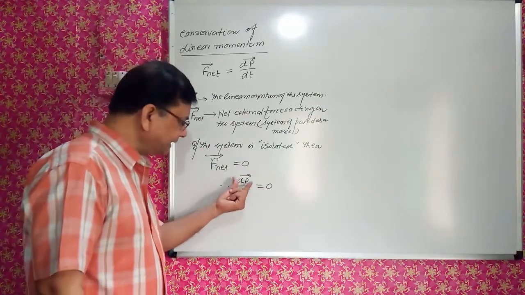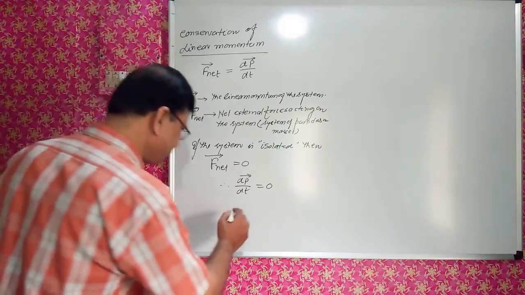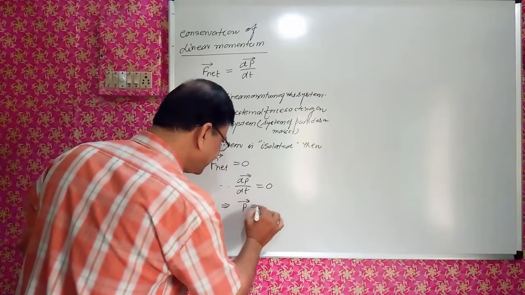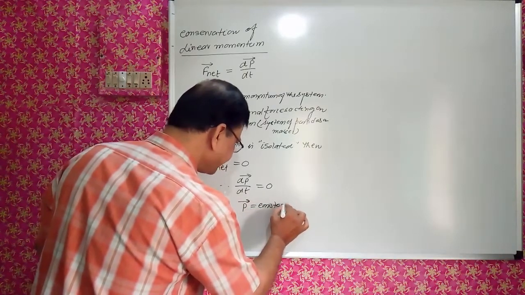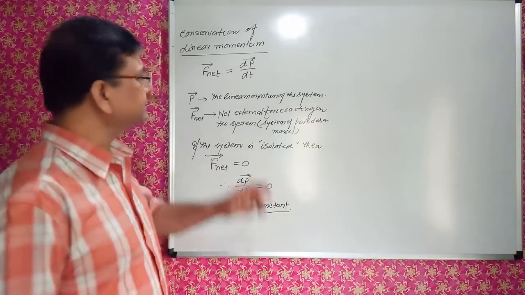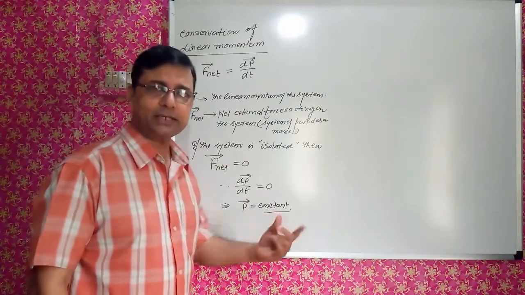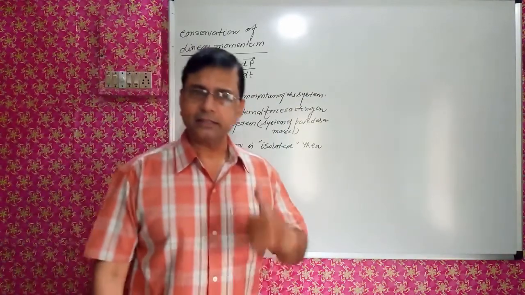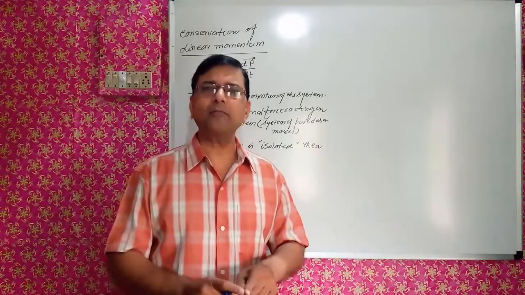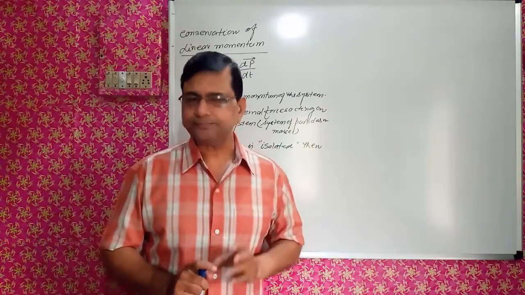Or you can say the change in momentum is 0, which means momentum is constant. Therefore, this implies P is equal to constant. This is important, and this is the law. Conservation of linear momentum means linear momentum is constant. What is the condition? The net external force acting on the system of particles must be equal to 0.